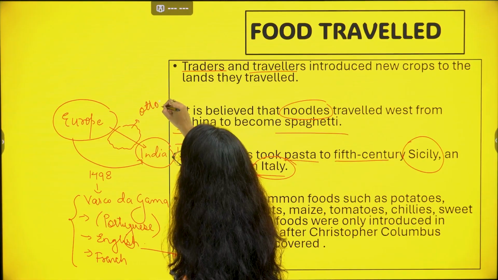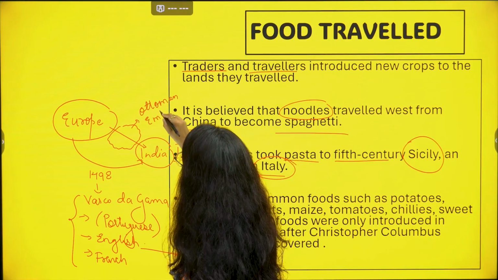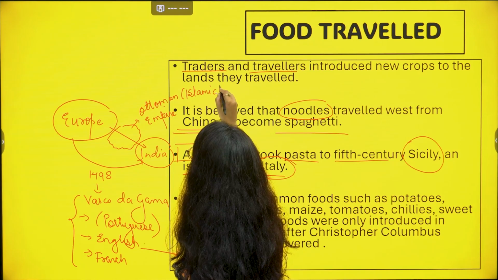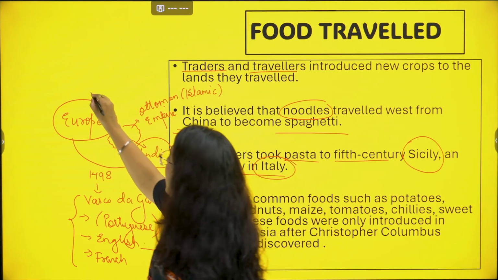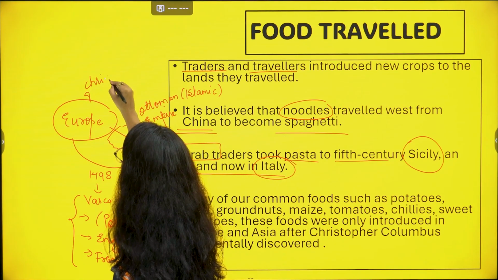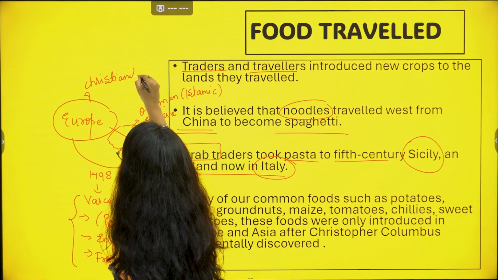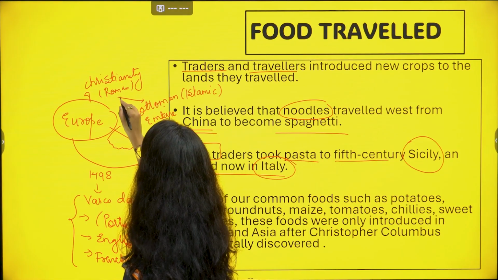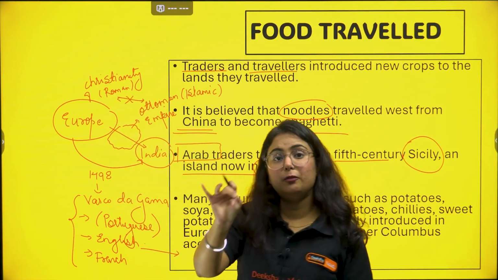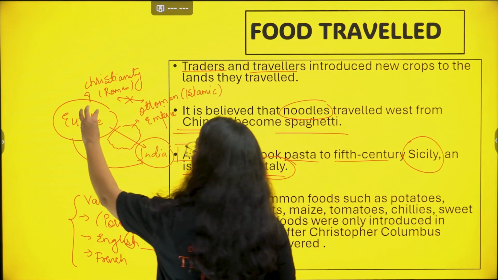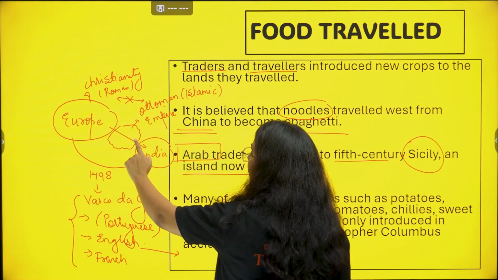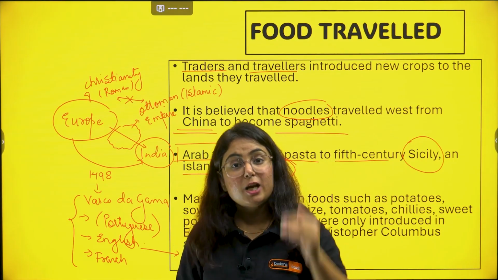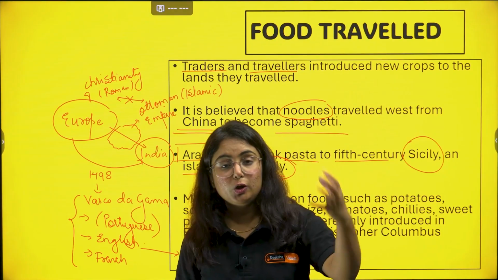Which is the Ottoman Empire. Basically, this Ottoman Empire is an Islamic empire, okay? And in Europe there was a Christian empire, the Roman Empire particularly, we can say. So this Roman Empire and the Ottomans were traditional rivals of each other. When the Romans came via the Ottoman Empire's route, they charged a tax on them. So it became a priority for them to find a sea route to reduce that tax.